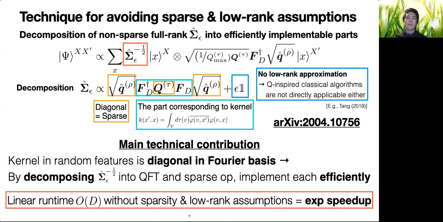We also remark that sigma cannot have good low rank approximation. So recent techniques of quantum-inspired classical algorithms assuming low rank are not directly applicable either.